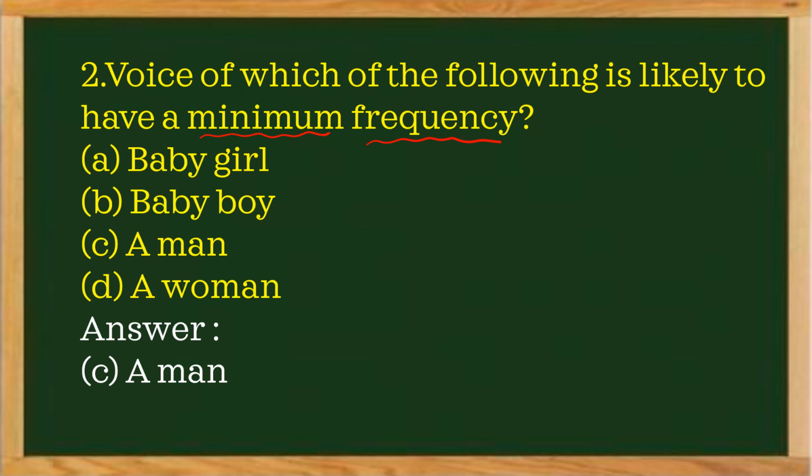Among these four options, a baby girl has a high frequency, and a baby boy also, a man also, and a woman also has a high frequency. If you compare the four options, which one has the minimum frequency? Nothing but a man. By comparing the four, a man has the minimum frequency. So the answer is a man. The C option is correct. Next we will go to the next question.